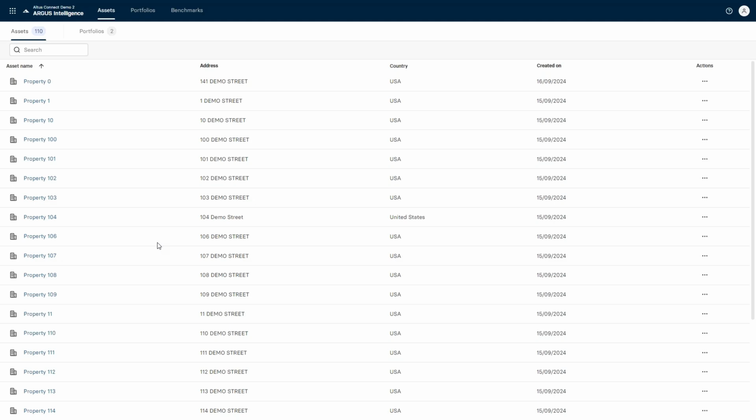In this asset screen, this is a listing of all of the assets that I'm utilizing from Argus Enterprise. And for purposes of today's conversation, we're going to talk about an asset being a specific address, and more importantly, your ownership in that address. So in this example, 141 Demo Street is property 0. It doesn't matter whether it's the acquisition model for 141 Demo Street, the valuation model, this year's budget, or last year's budget. Those all still are property 0.